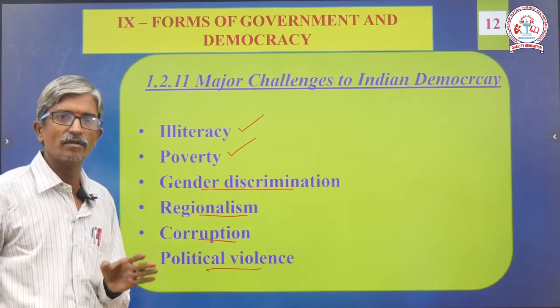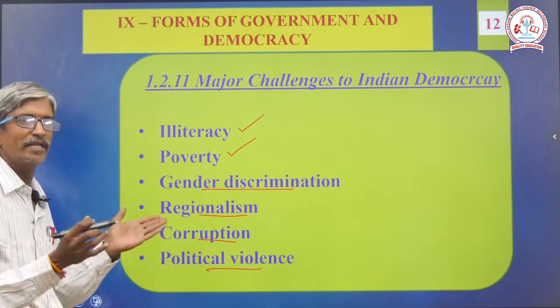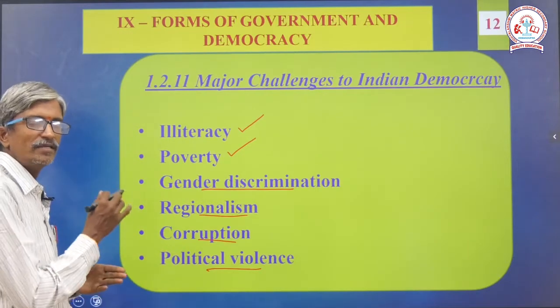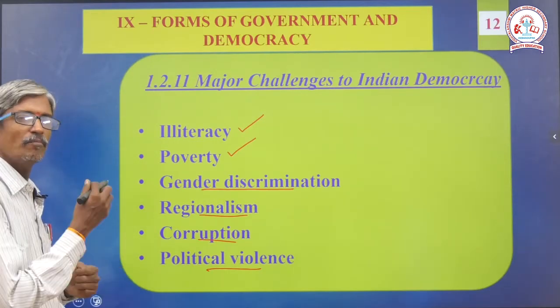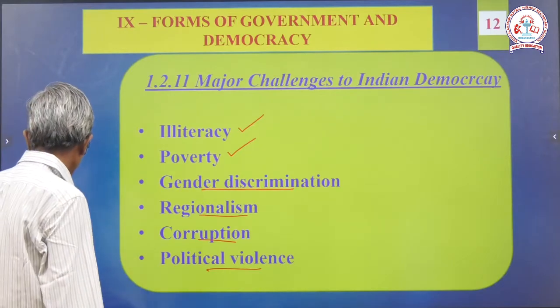Number 1, illiteracy, and so on. You can make it into 3 parts. Part A, illiteracy and poverty. Part B, gender discrimination and regionalism. Part C, corruption and political violence.